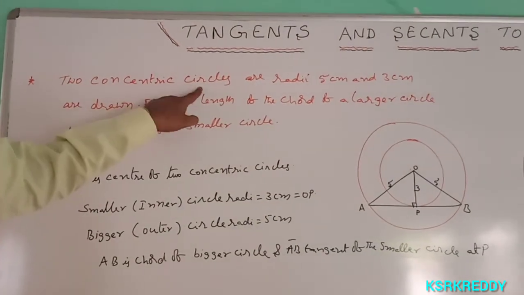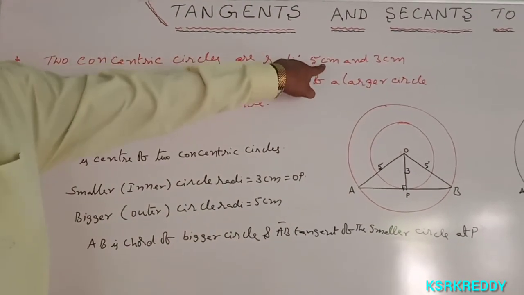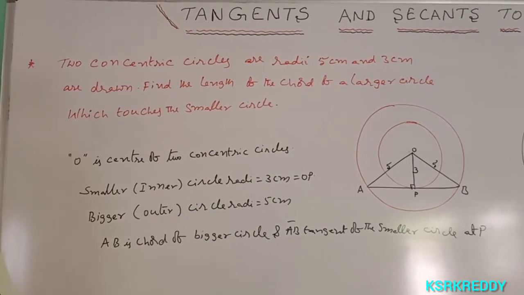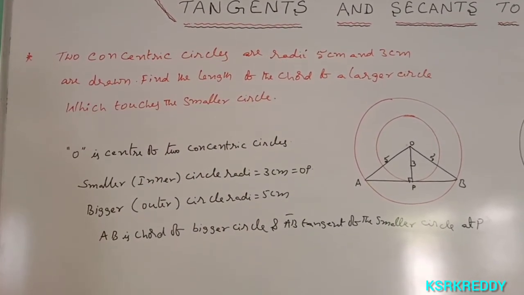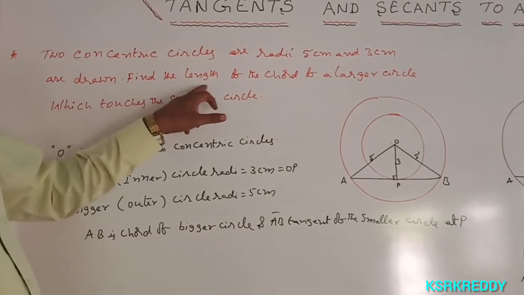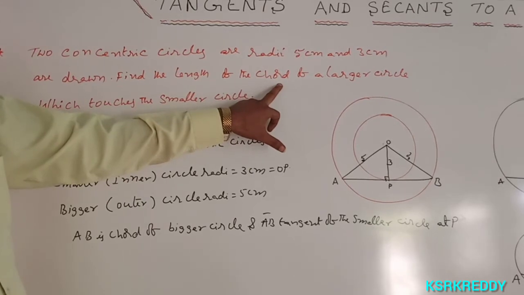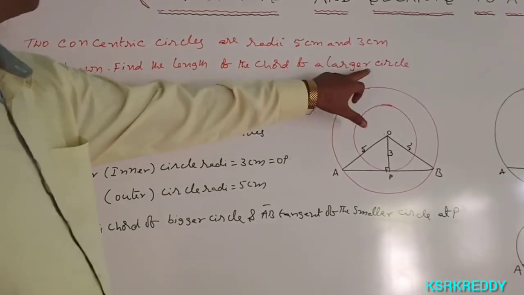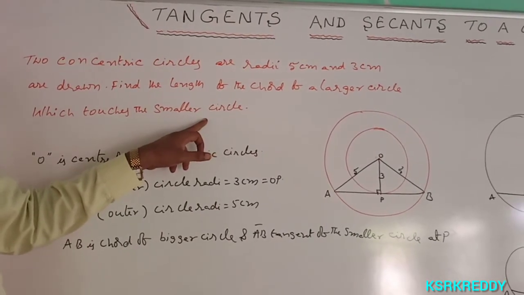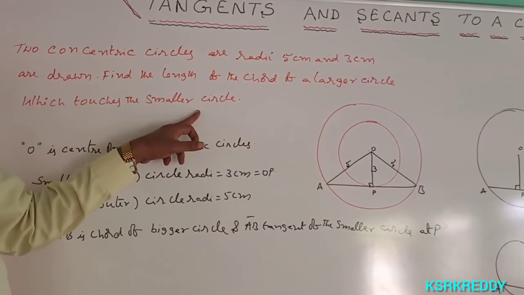Two concentric circles of radius 5 centimeters and 3 centimeters are drawn. Concentric circles means that if any two circles have the same center, then they are called concentric circles. Find the length of the chord of the larger circle which touches the smaller circle.